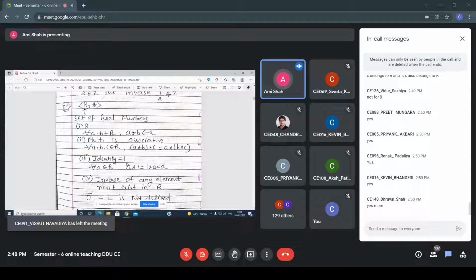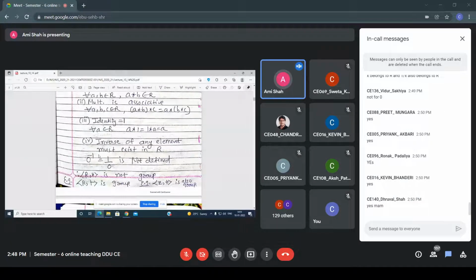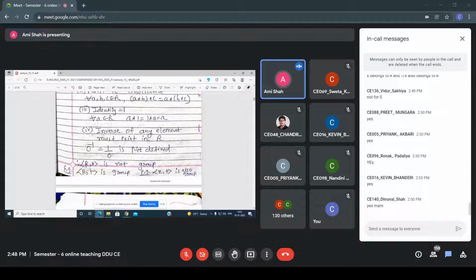The identity element is 1. All of you know that. So this property is satisfied. But see, here if I take the inverse of 0, then 1 by 0 is not defined. So that's why you can say that R star is not a group. Similarly, R plus is a group and Z plus is also a group. Okay. So this is the concept regarding the group. I think all are clear for this group.